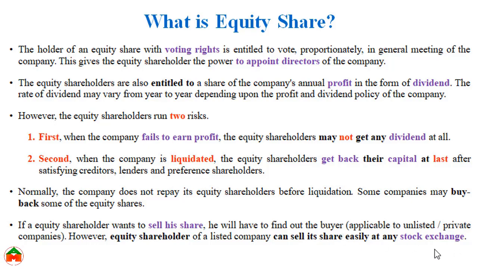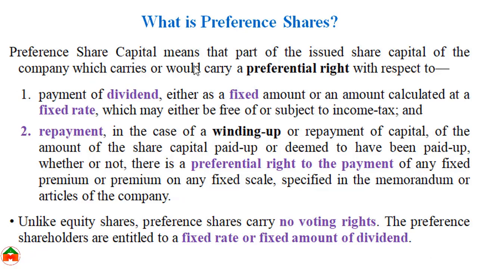On the other hand, the preference share is also the part of capital, but the shareholder of preference share has the preferential right in the perspective of dividend because the amount of dividend is fixed, or the fixed rate of dividend is applicable for the holder of a preference share.